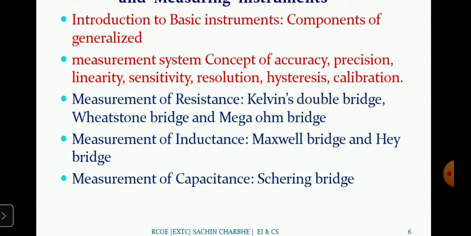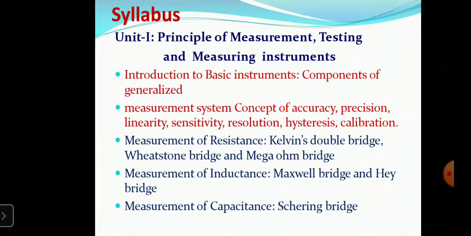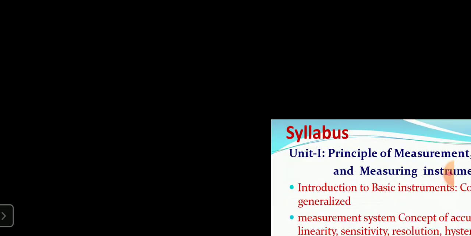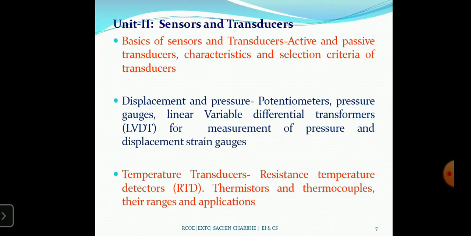These bridges also have four arms, and the unknown value of resistance, capacitance, or inductance we have to apply at one arm. Then again, these bridges can be half bridge, quarter bridge or full bridge. Okay, we can use them according to our application. So this is your unit 1.